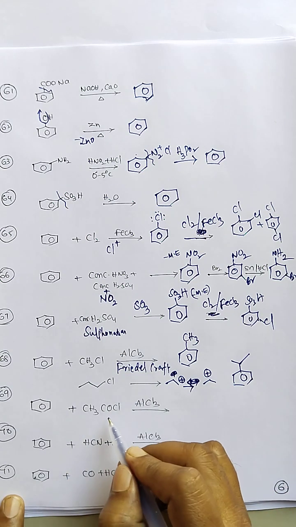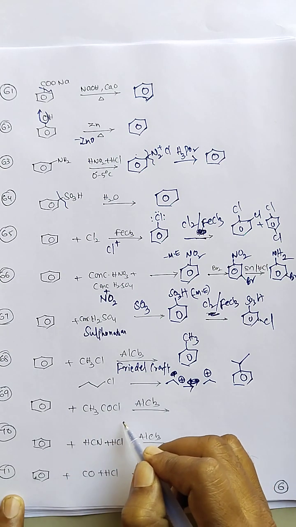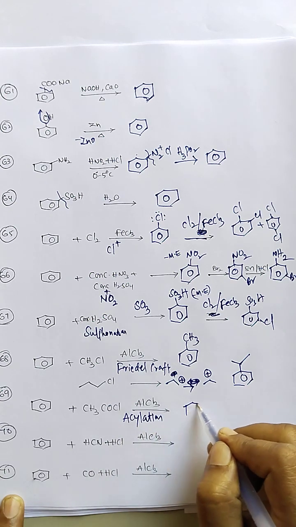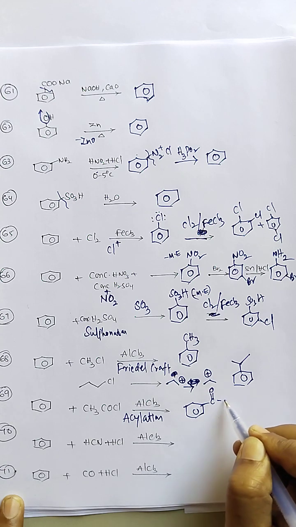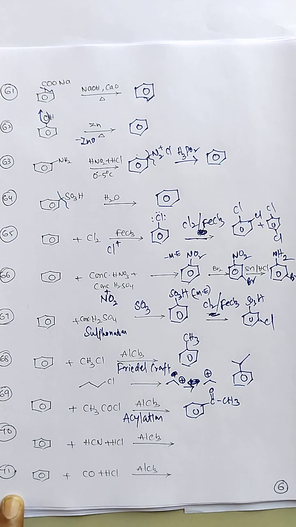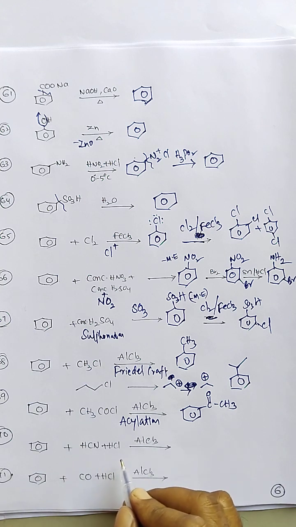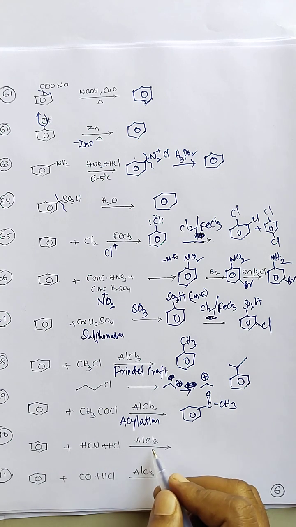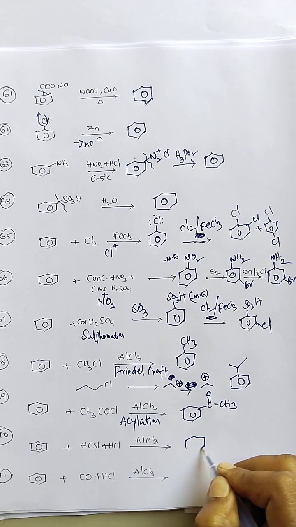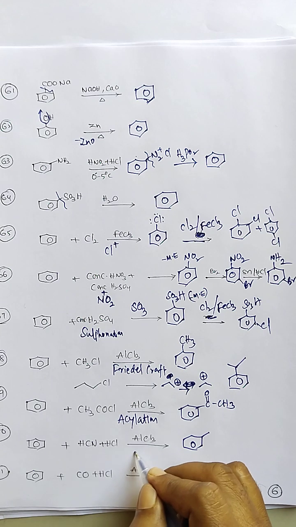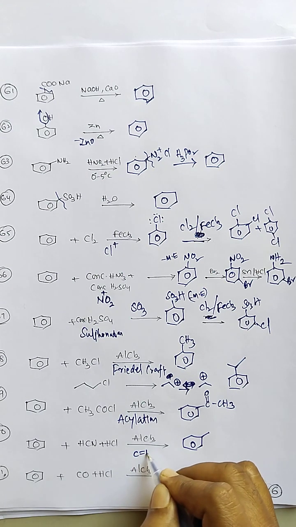Next, benzene reaction with acetyl chloride. It's a Friedel-Crafts acylation reaction, and acetyl benzene is formed. Next, benzene reaction with HCN and HCl in the presence of aluminum chloride. This is the Gattermann reaction, where the attacking reagent is the formyl cation.